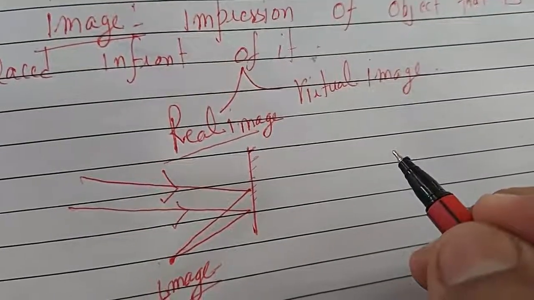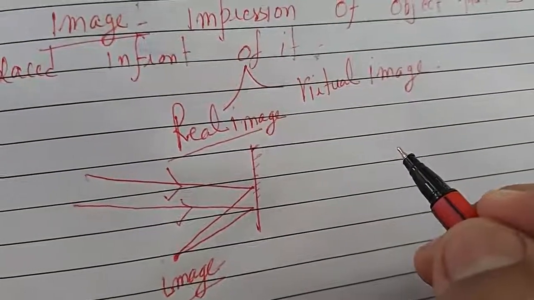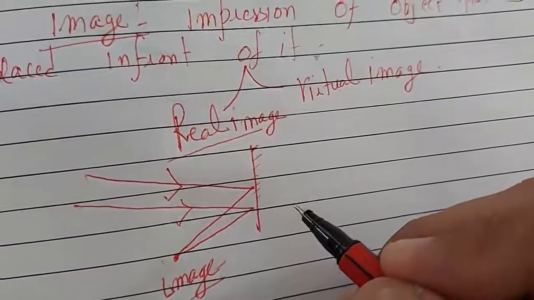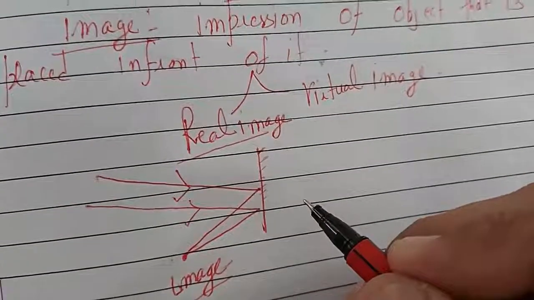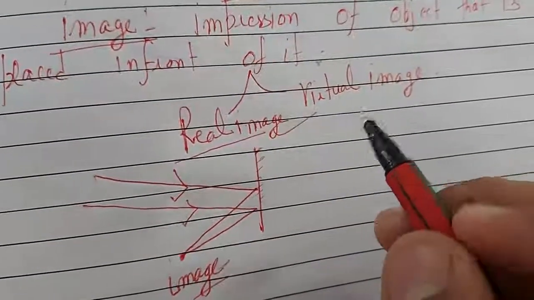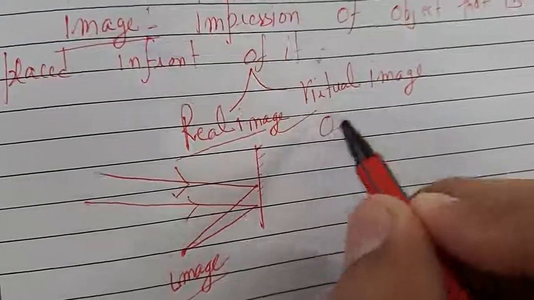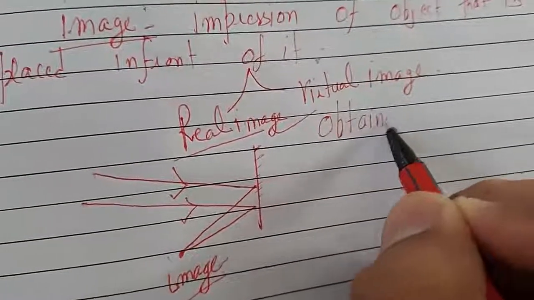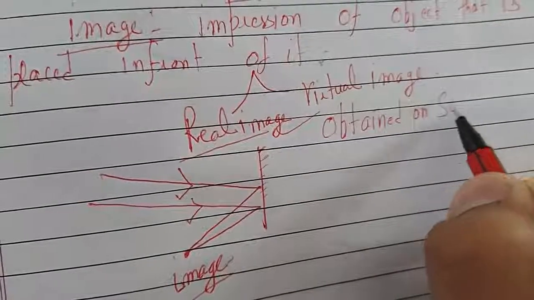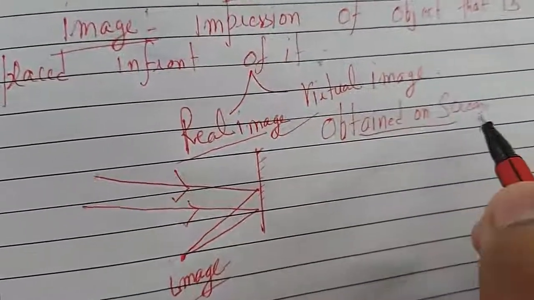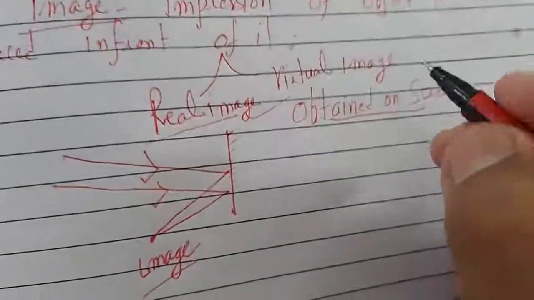If the rays of light meet at a point after reflection from the reflecting surface, we can say a real image is formed, and it can be obtained on a screen. Remember that it can be obtained on a screen. So this is the first concept of the real image.